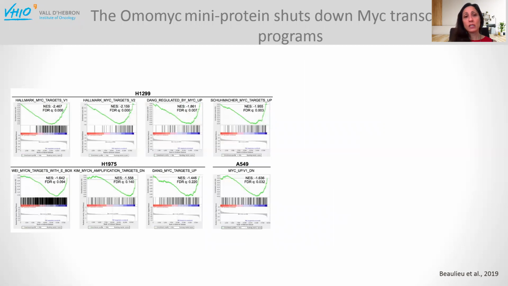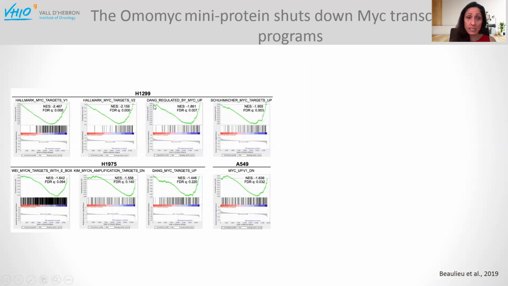And this, of course, translates in a very impressive transcriptional reprogramming of the cells. These are 3 non-small cell lung cancer cell lines, but we have seen this in other tumor types as well. You can see the shutdown of the classical MYC fingerprint.